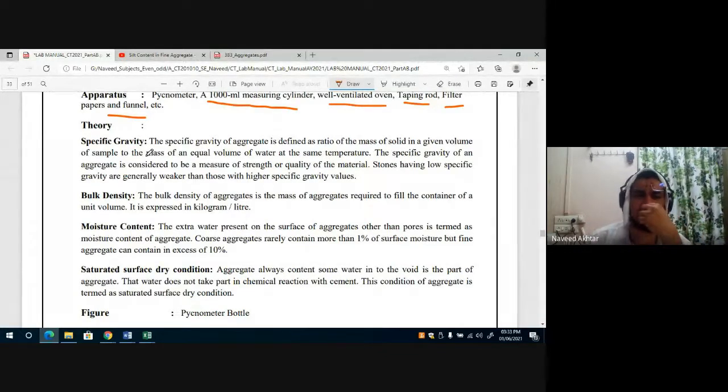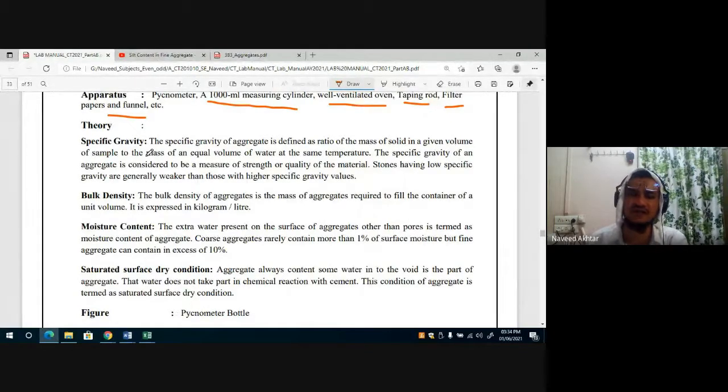The specific gravity of aggregate is defined as the ratio of the mass of solid in a given volume of sample to the mass of an equal volume of water at the same temperature.